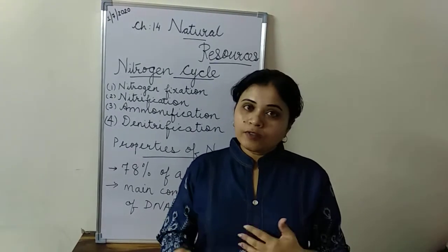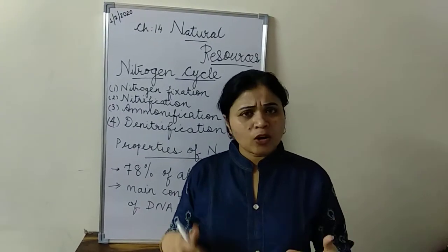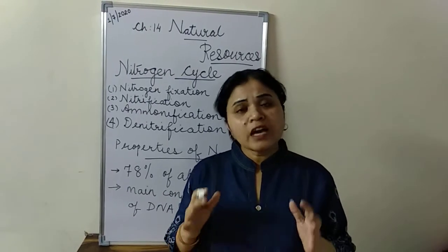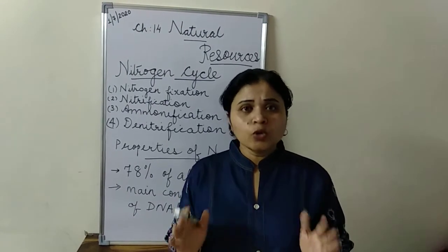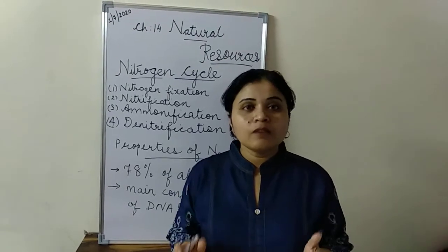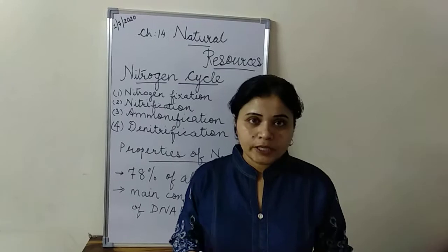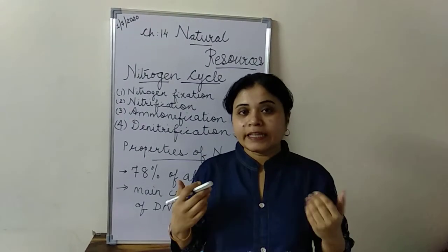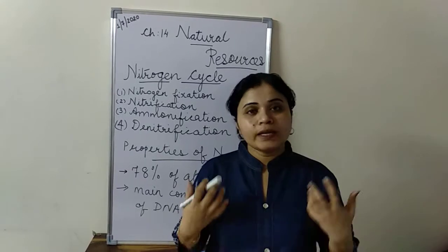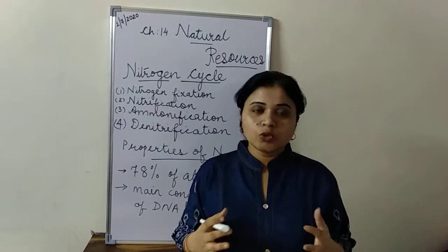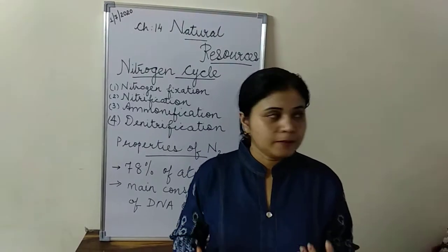Along with that, DNA, RNA, and cell organelles like mitochondria and ribosomes all contain nitrogen in a good ratio. So you need to know how the nitrogen is being fixed inside our body, that is, from the atmosphere, how it is ultimately getting into our body and providing us the energy. Okay, fine. Now we will start to look into the nitrogen cycle in detail.